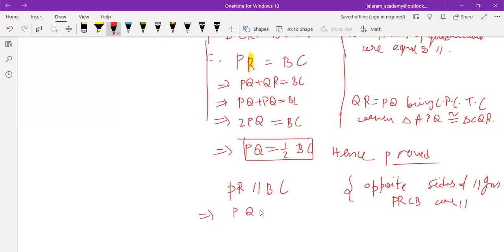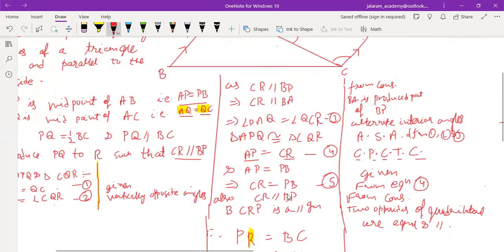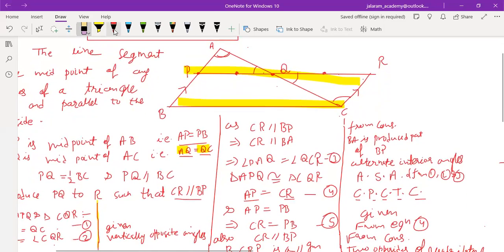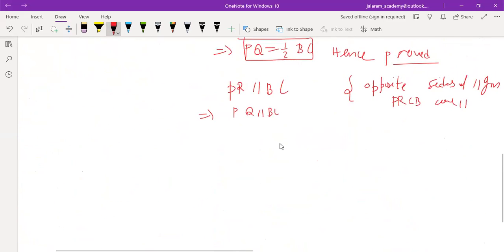So PQ is parallel to BC also. Whenever PR is parallel to BC, its part PQ is also parallel to BC. So this is the final term. PQ is also parallel to BC being part of PR. Hence proved.